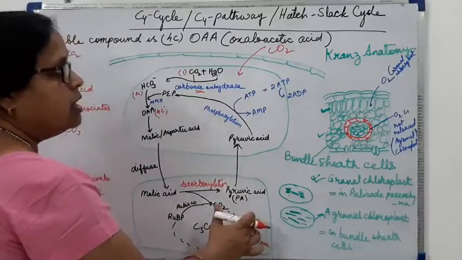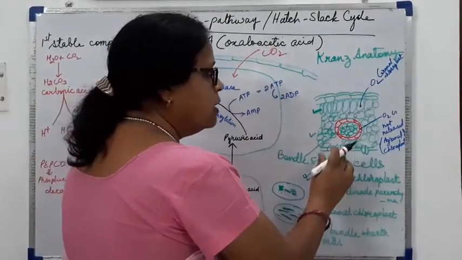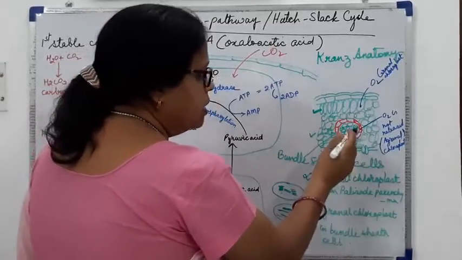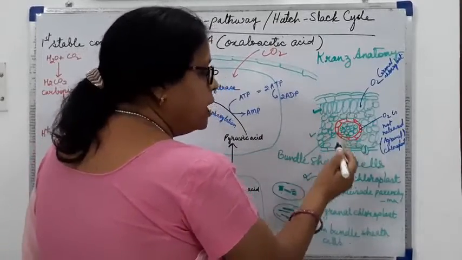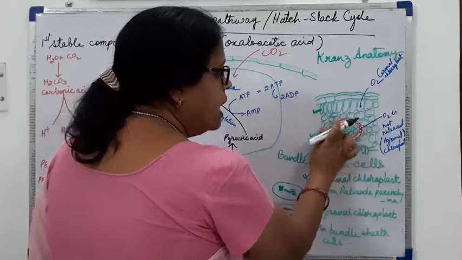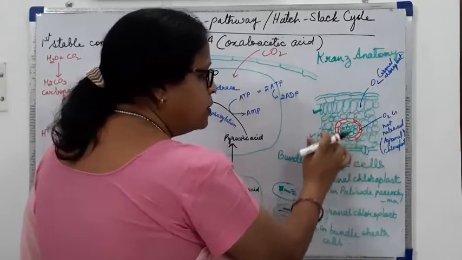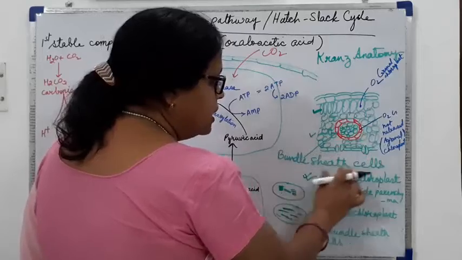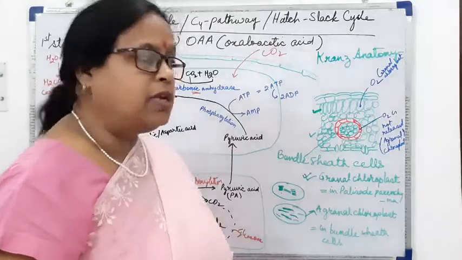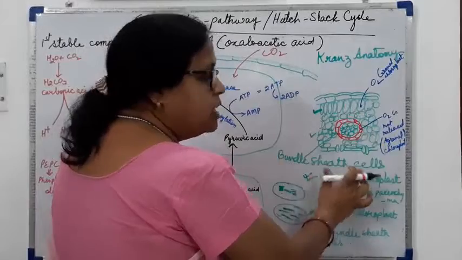And this anatomy is called Kranz anatomy, the anatomy of the leaf where the xylem and phloem vascular bundles are surrounded by specialized cells which are protecting them, and so they are called bundle sheath cells. So we will say Kranz anatomy is the anatomy where the vascular bundles are surrounded by bundle sheath cells.